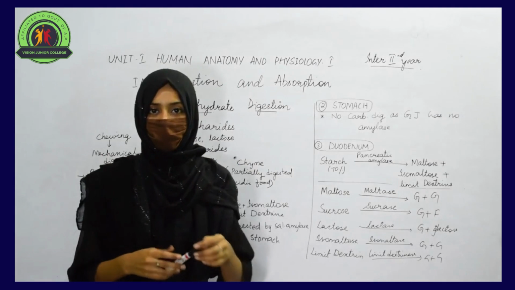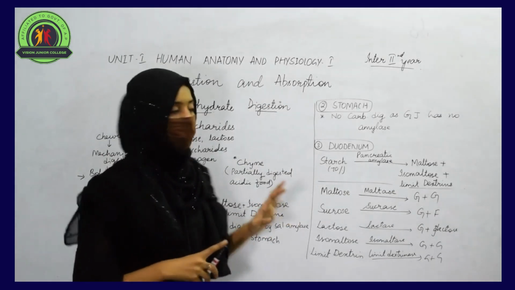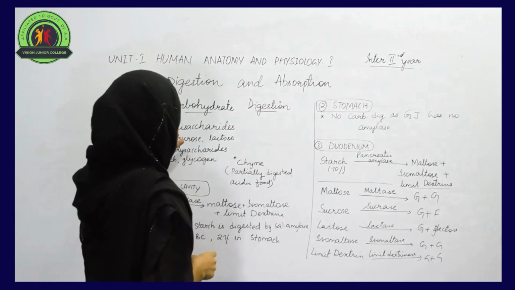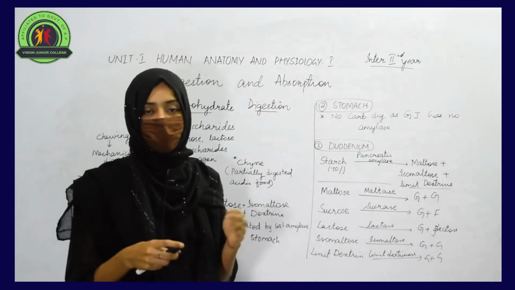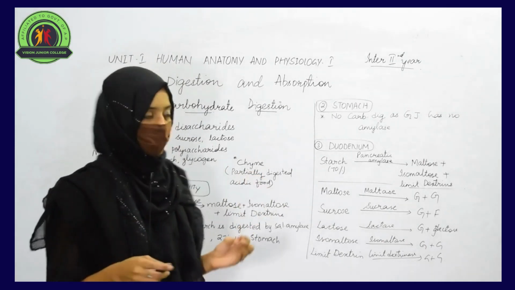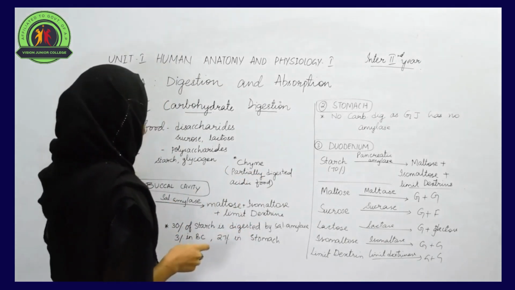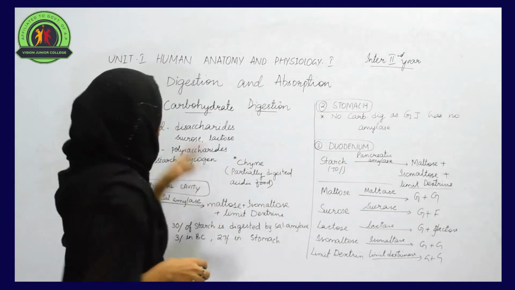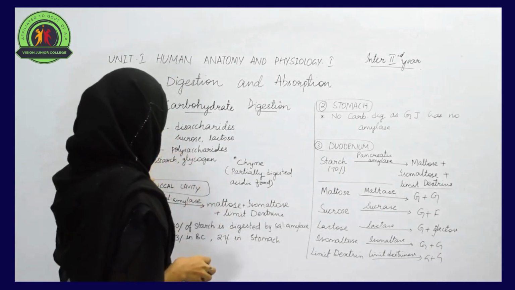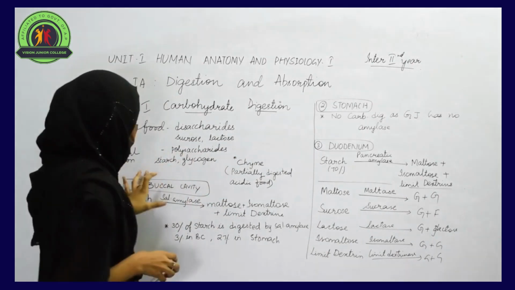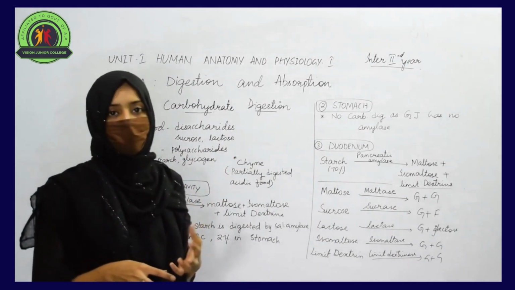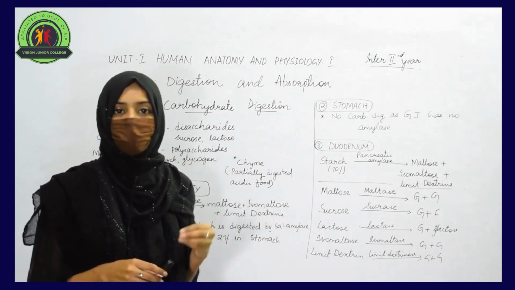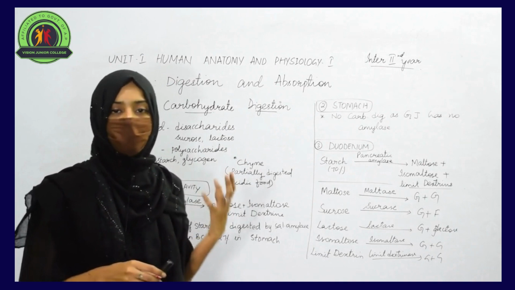Now let us study about the digestion of different nutrients. The first one that we are going to learn about is carbohydrate digestion, how the digestion of carbohydrate takes place in the different parts of the alimentary canal. Firstly, the food that we eat contains different disaccharides and polysaccharides. Disaccharides like sucrose and lactose are present, and polysaccharides like starch, glycogen and cellulose. All these different saccharides are found in the food and need to be broken down in order to release energy.